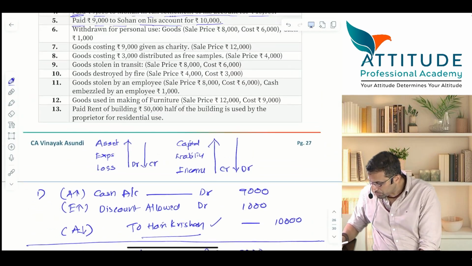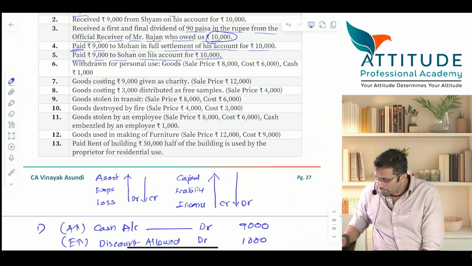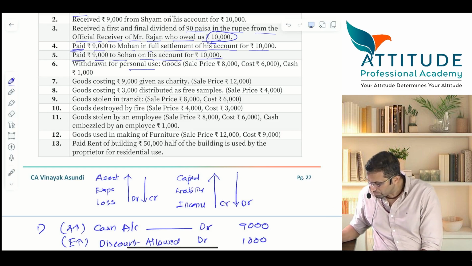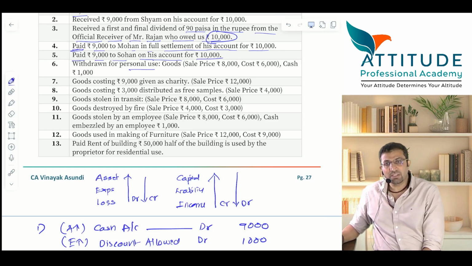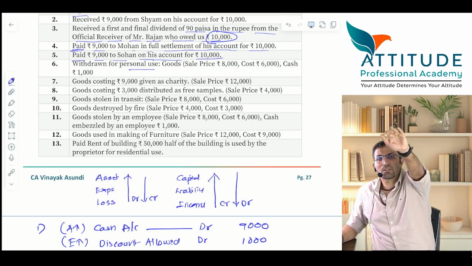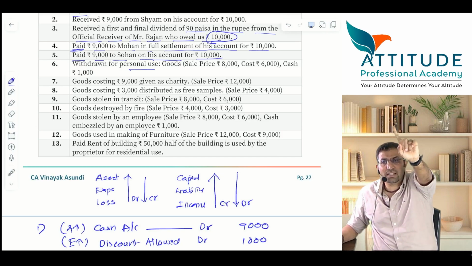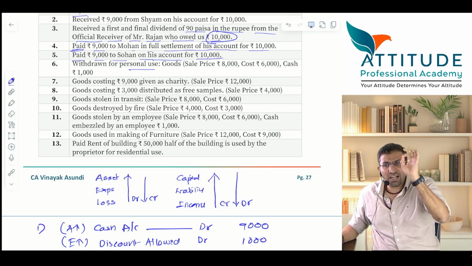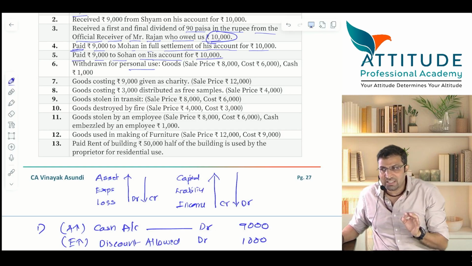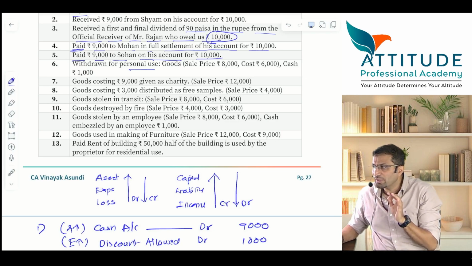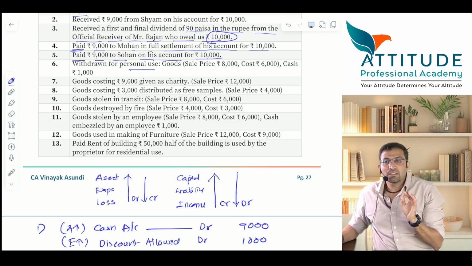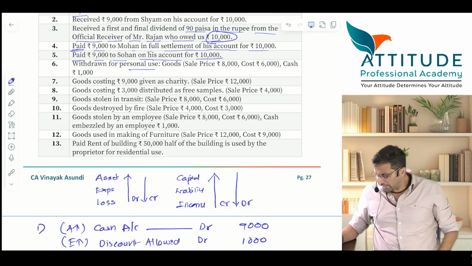Is that clear? Any difficulty? Next. 6th. Withdrew for personal use. This is simple, guys. I want 100% concentration. See, I don't want anybody looking here and there. Is that clear? When class is going on, I want 100% concentration in the class. That is when you are going to gain the knowledge. Is that clear? Okay, tell me.